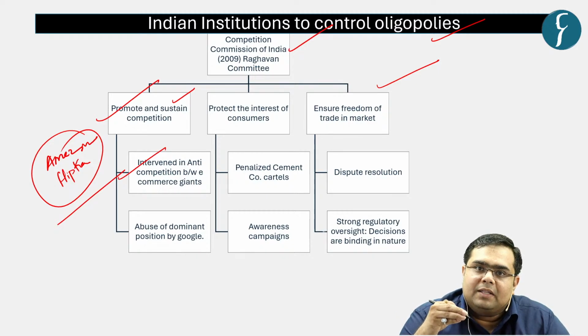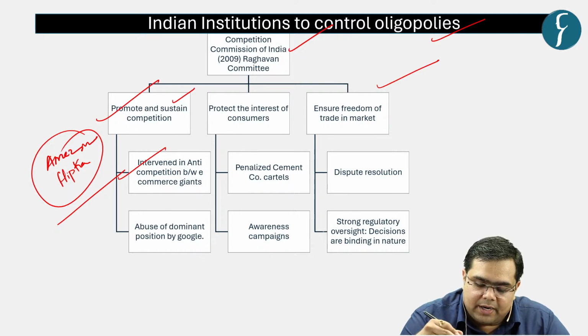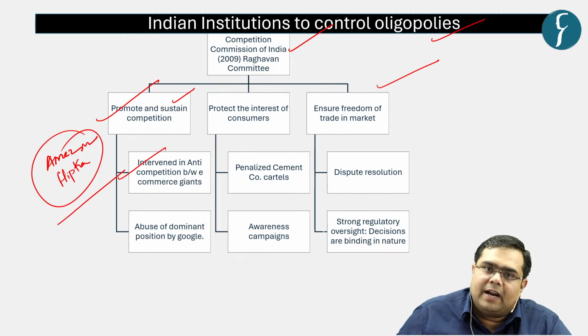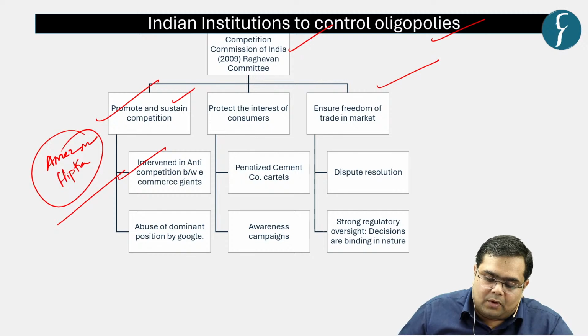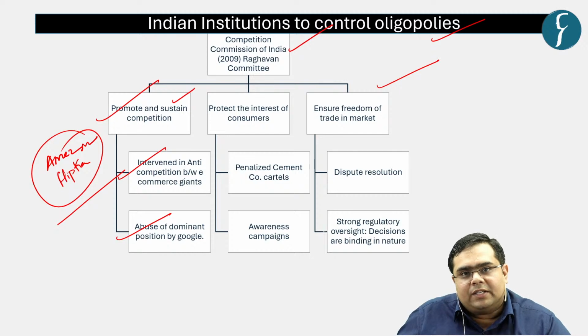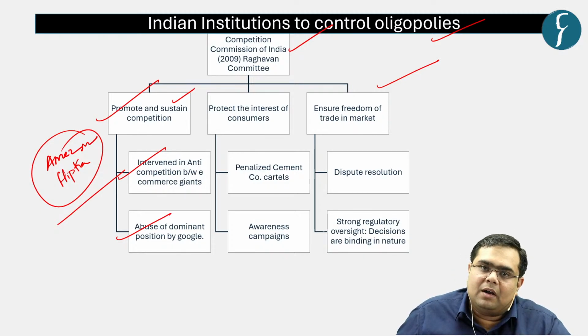So what was happening, that it was against the competitive practices that are being standard and that have been followed in India. So in this particular case, Competition Commission intervened and fined both of the companies because they were found in the violation of anti-competition rules, right? Then in another case, it took action on Google because it violated its dominant position as one of the prime information providers and search engines in India.